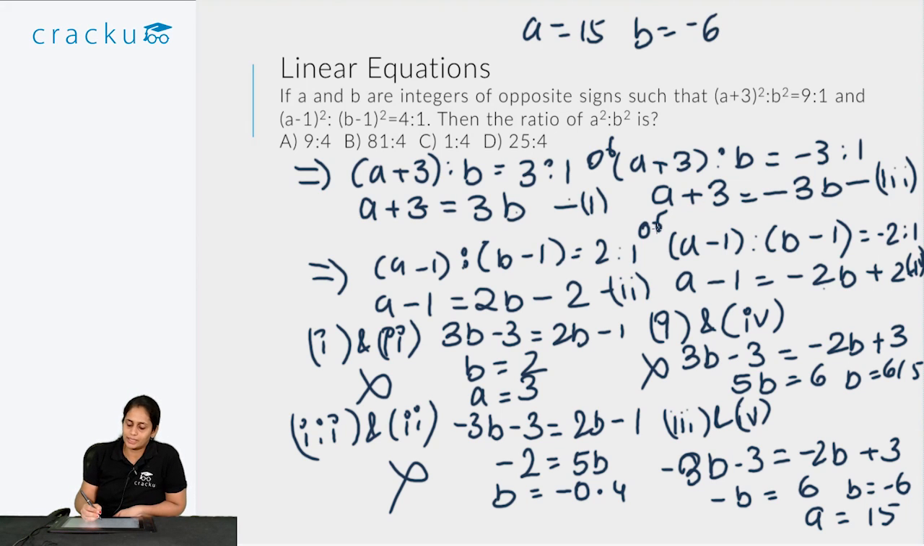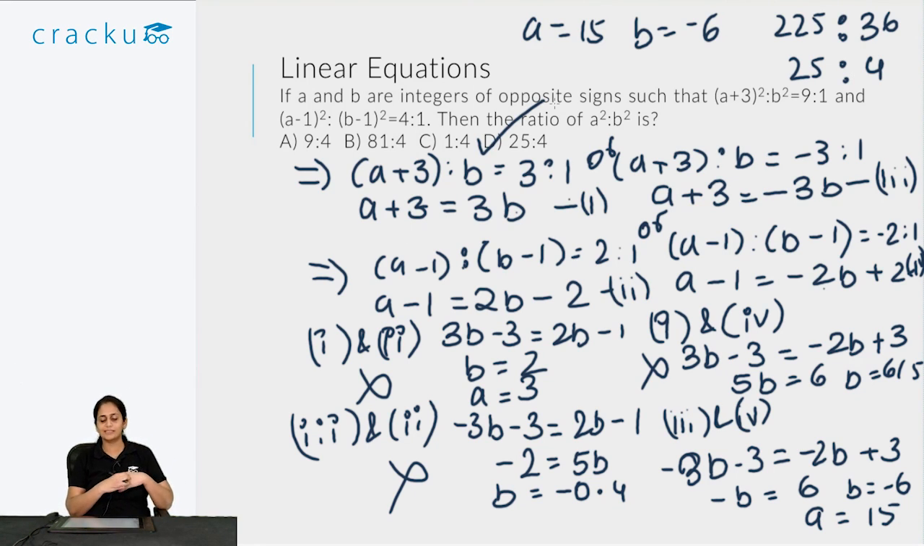In this case, what is a square to b square? A square would be 225 to b square is 6, so this would be 36. So dividing numerator and denominator by 9, I get this as 25 by 4. So the right answer is option D, 25 by 4.